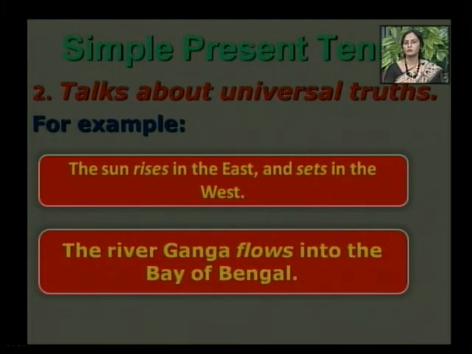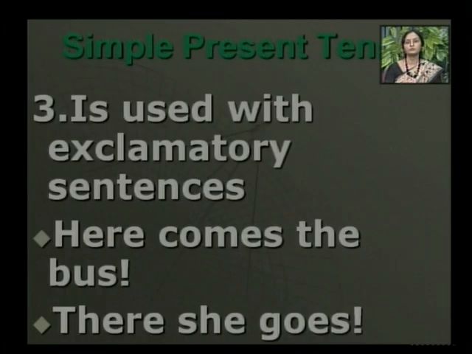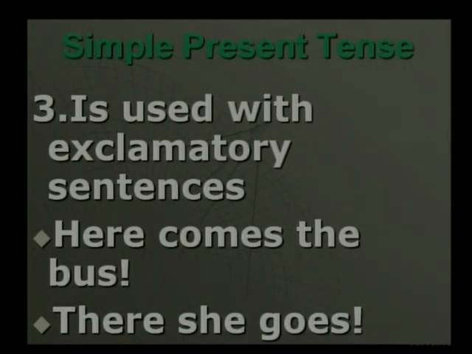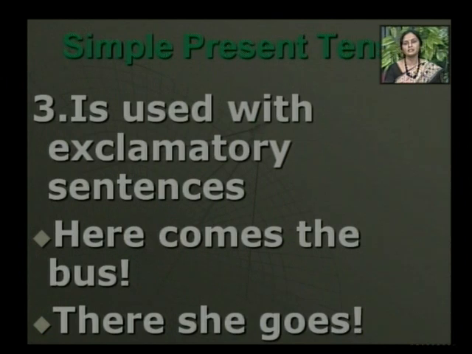Now remember students, the first is it represents element of permanence. Number 2, it represents universal truth. Then number 3, it is used with exclamatory sentences. Now what are exclamatory sentences? Exclamatory sentences means udgar vakya. For example, here comes the bus. There she goes. So these are the sentences about exclamation. So these are exclamatory sentences.